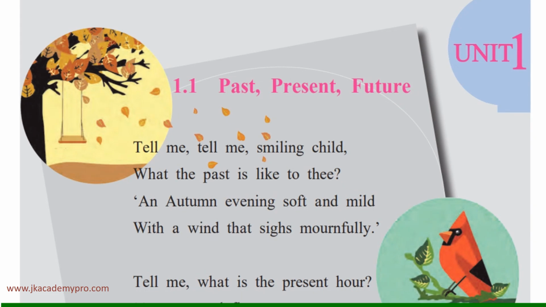Students, let us first recite this beautiful poem. Past, present, future. Tell me, smiling child, what the past is like to thee? An autumn evening, soft and mild, with a wind that sighs mournfully.